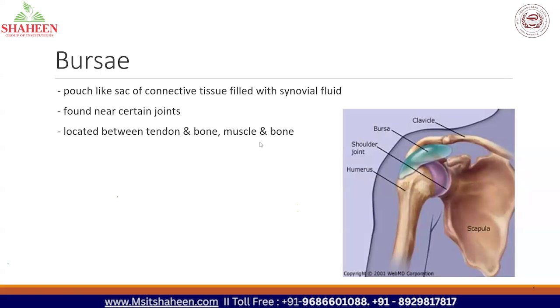Where is it located? It is most commonly located between tendon and bone, and muscle and bone. Whenever there is a muscle immediately related to bone, you have a bursa there. And whenever there is a tendon which is closely related to a bone, you have a bursa there. So a bursa is a separate sac containing synovial fluid. It is again seen very close to synovial joints.